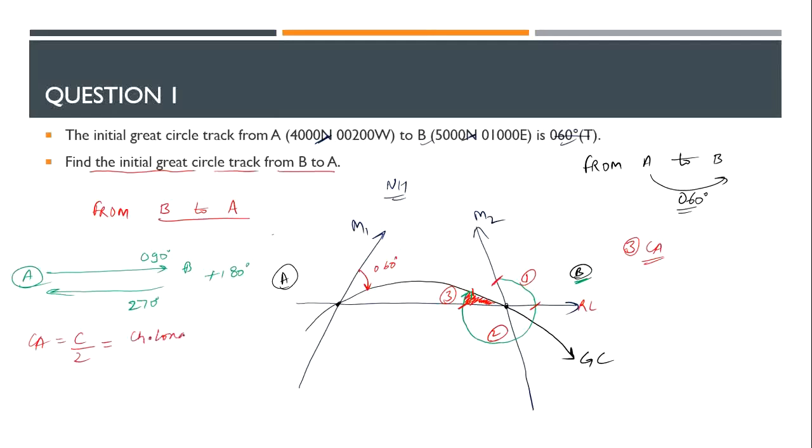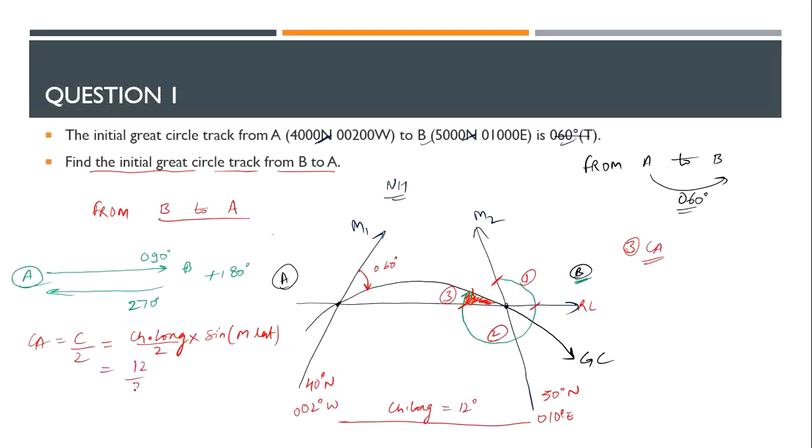The convergency formula is change in longitude times sine of mean latitude. And this is divided by 2. Who will tell me what the change in longitude is? Let's take the coordinates here so that it is easy. It is 12 degrees.